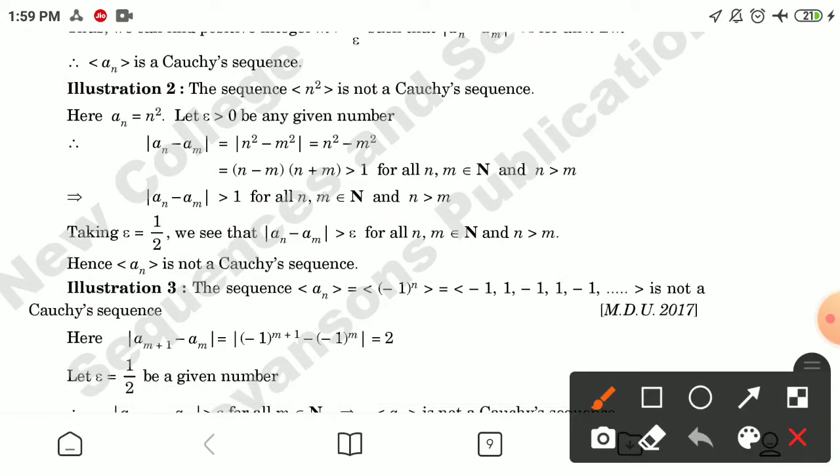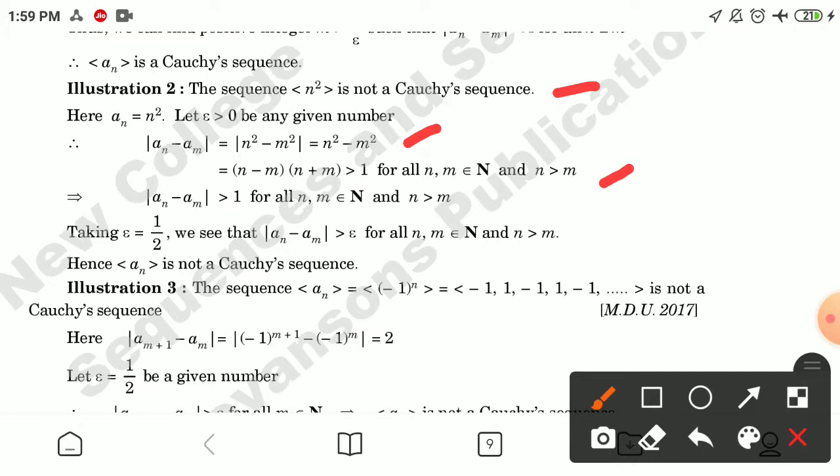Illustration second: the sequence n square is not a Cauchy sequence. Here an is equal to n square. Let epsilon greater than 0 be any given number. Therefore, an minus am is equal to n square minus m square, and this value is greater than 1 for all n, m belonging to N and n greater than m.